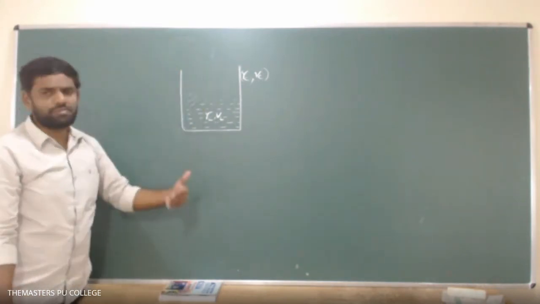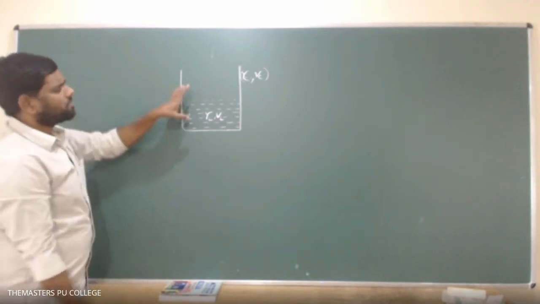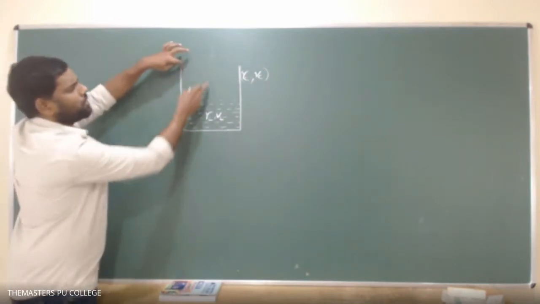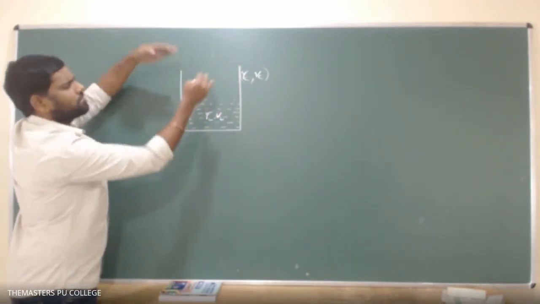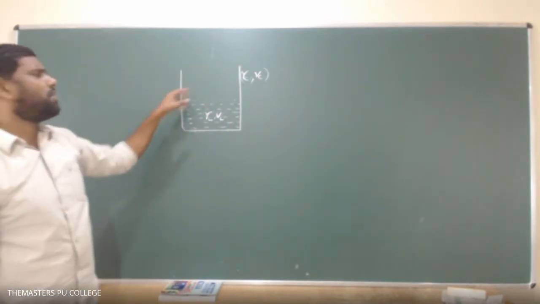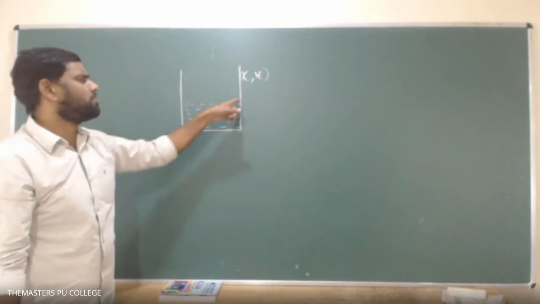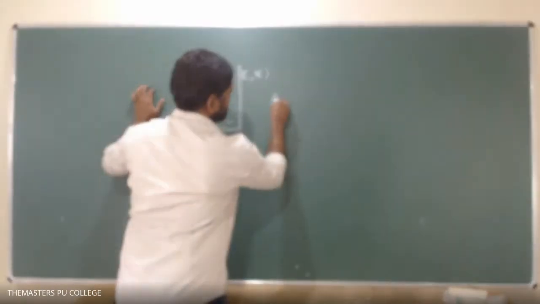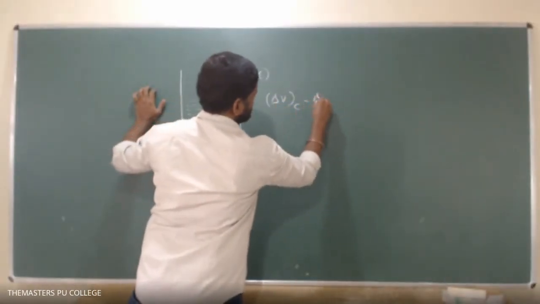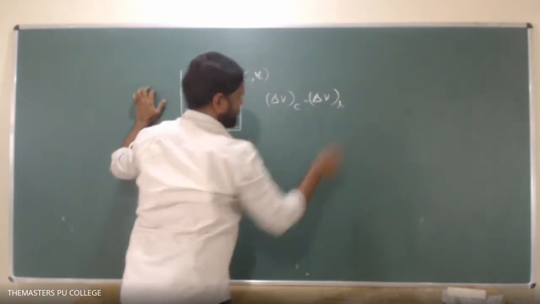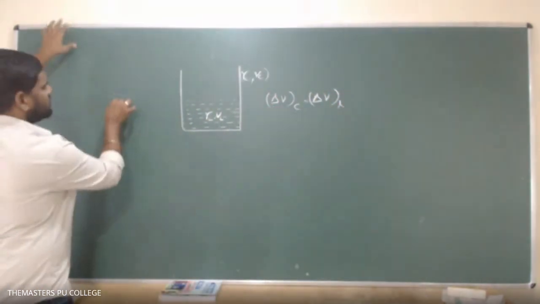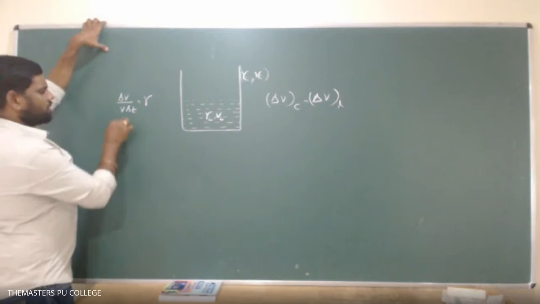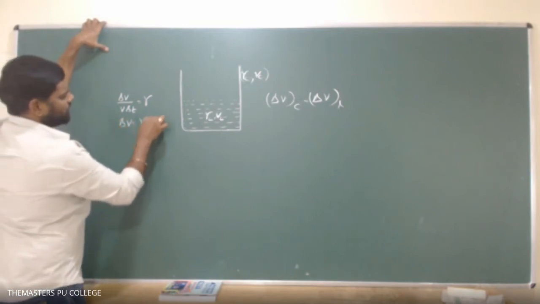So when will it happen? Yesterday we have seen when it will happen. If the container and the liquid are both expanding at equal rates, so the change in volume of the container is equal to the change in volume of the liquid, then only the volume of this unoccupied part remains constant and the level of the liquid neither increases nor decreases. Hence, what can I write? Delta V of container equals delta V of L. Already we know that delta V by V into delta T is equal to gamma, so delta V is equal to V gamma into delta T.